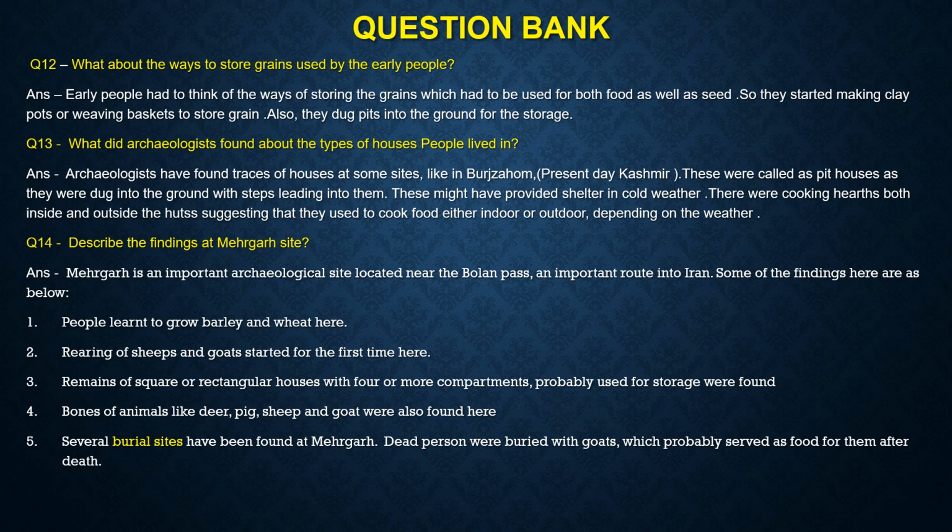Early people had to think of the ways of storing the grains which had to be used for both food as well as seed. They had two purposes in storing grains, one for eating and one for making seed to grow again. So they started making clay pots and weaving baskets to store grain. Also, they dug pits into the ground for the storage.